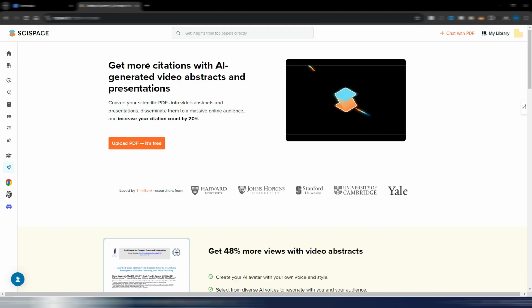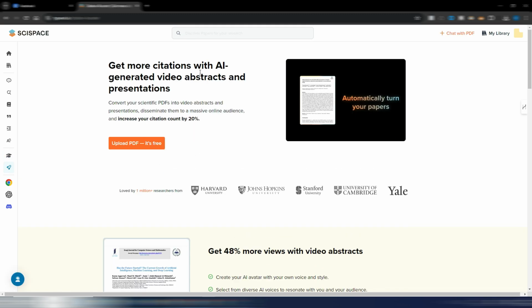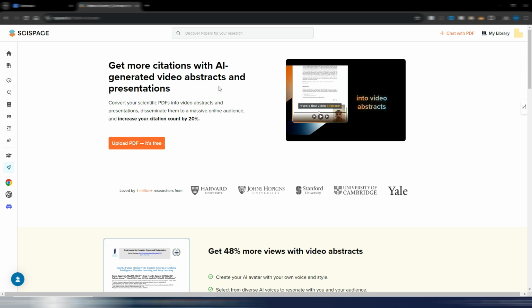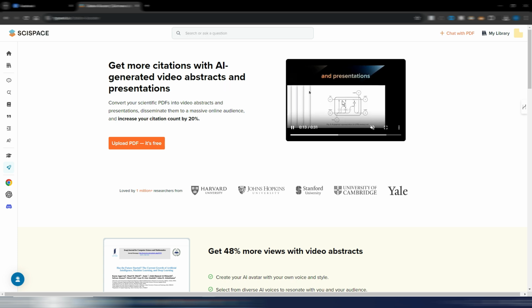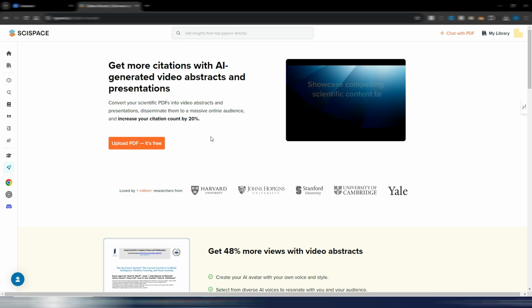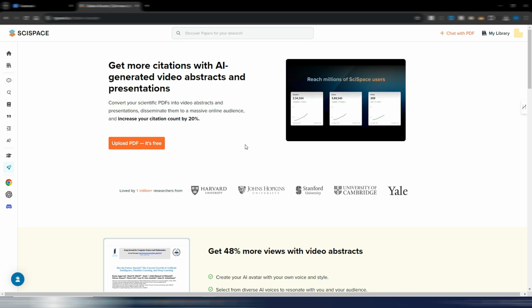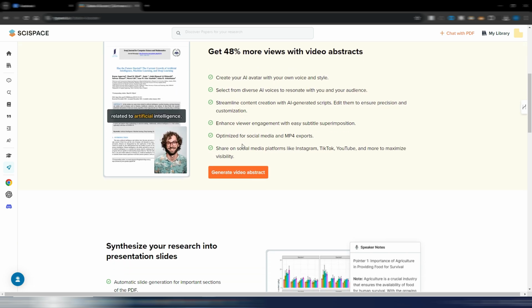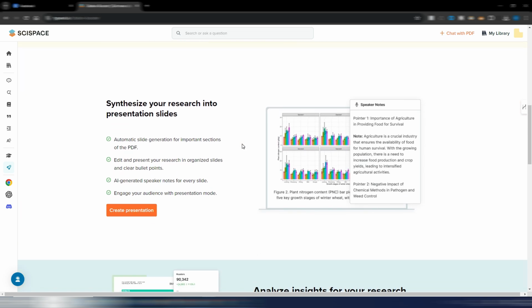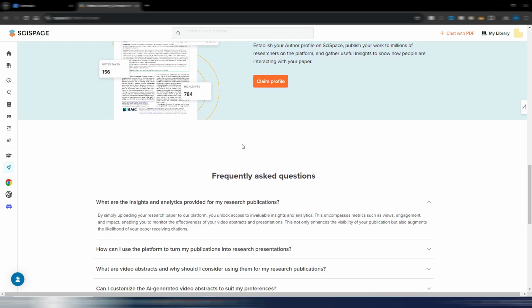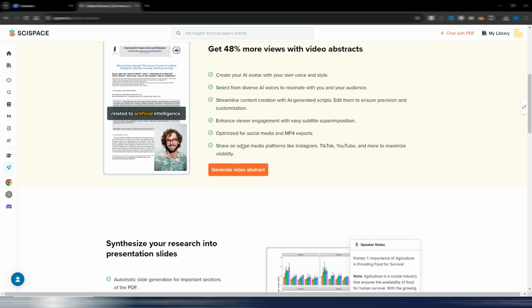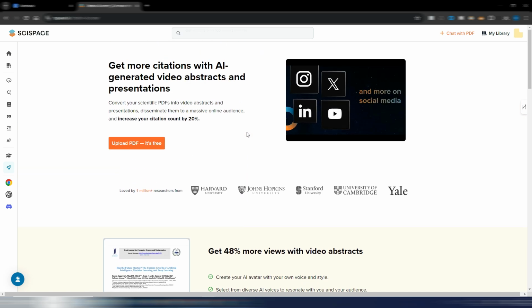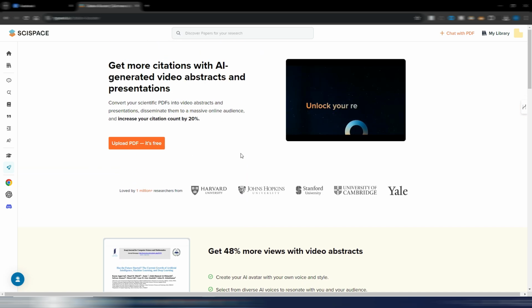And here you have a citation booster. As you can see here, get more citations with AI-generated video abstracts and presentations. So this is the kind of videos you can generate and increase your citation count by 20%. If you publish something you want to have citations, and obviously here you can find all the information for this specific citation booster. Again, really interesting.